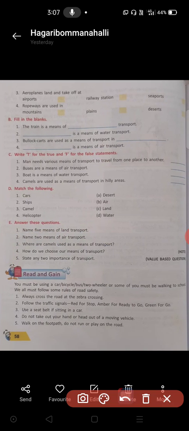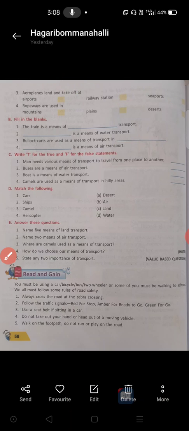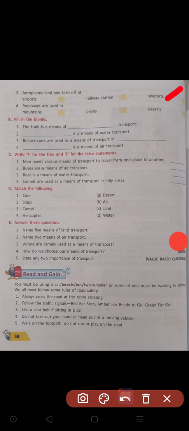Then third, aeroplanes land and take off at where? Airports, railway stations or seaports? In seaports, boats will be standing.